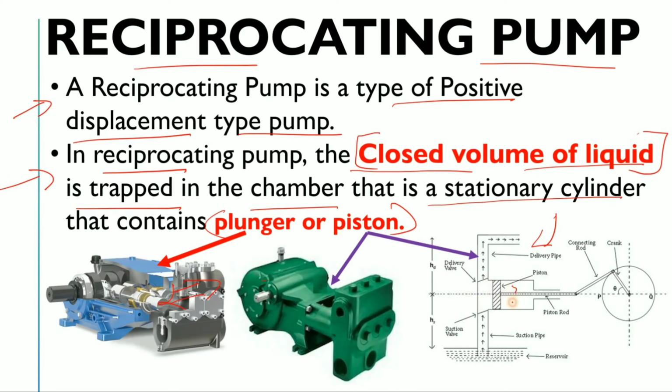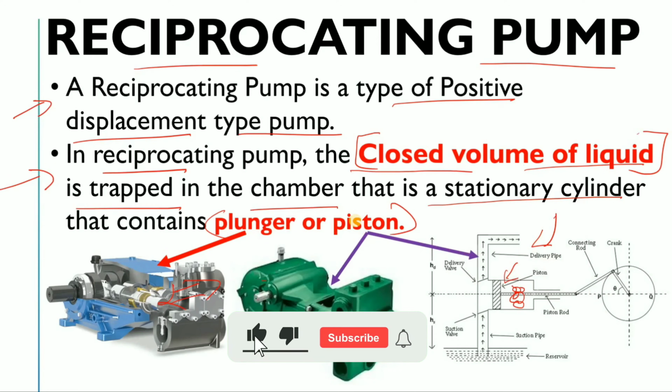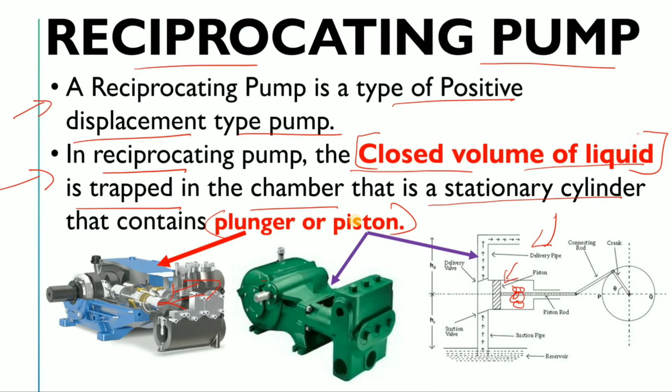Like here, this is your chamber. Are you getting my point? And that is a stationary cylinder. So this is your stationary cylinder that contains a plunger or piston. What is the function of the piston or plunger? Simply, it increases the pressure. How? As it compresses the system.